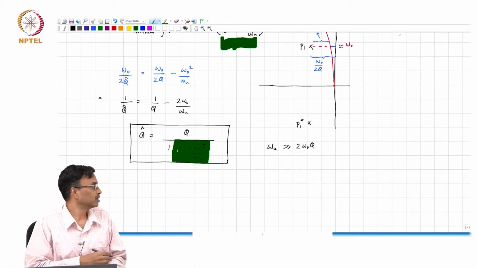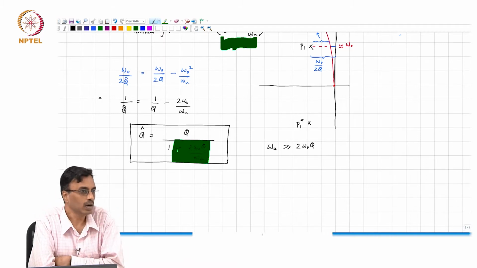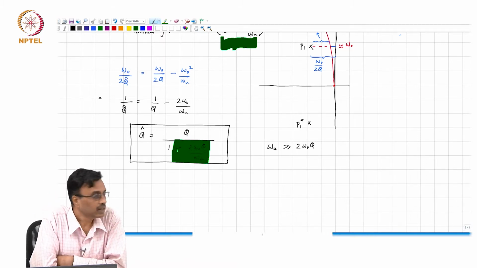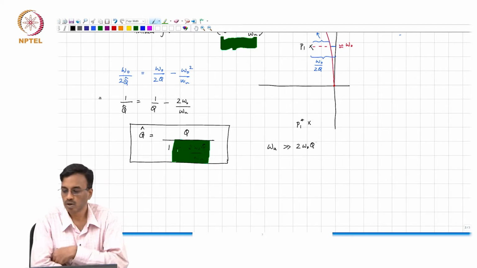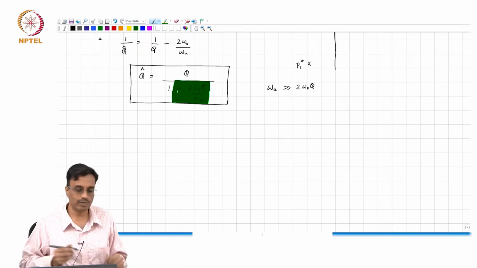So therefore, if you are trying to realize a high quality factor biquad, then you find that you will have a lot more trouble with Q, with the gain bandwidth product of the op amp. For example, if you are trying to realize a Butterworth filter, right?